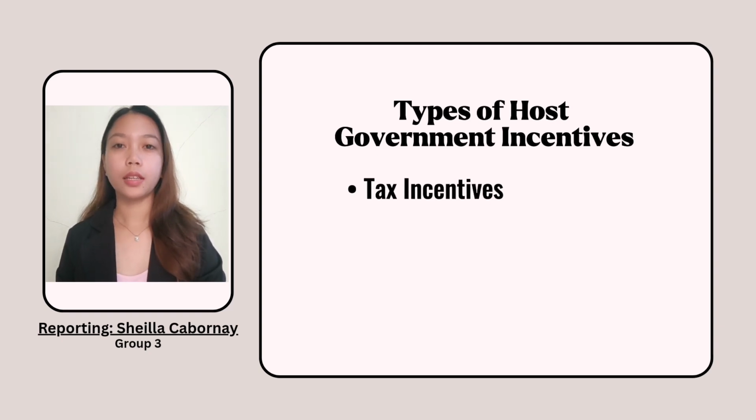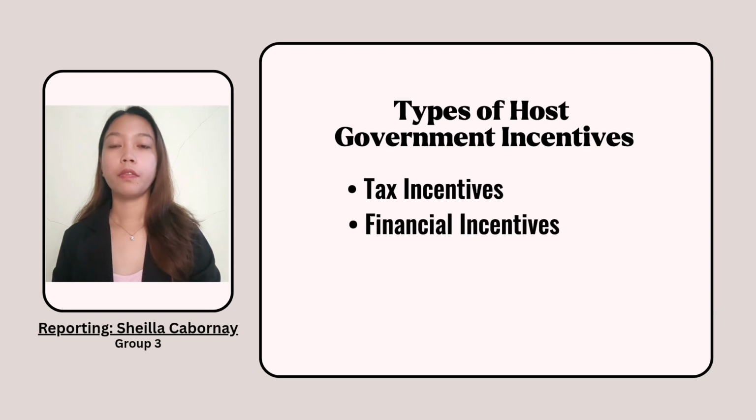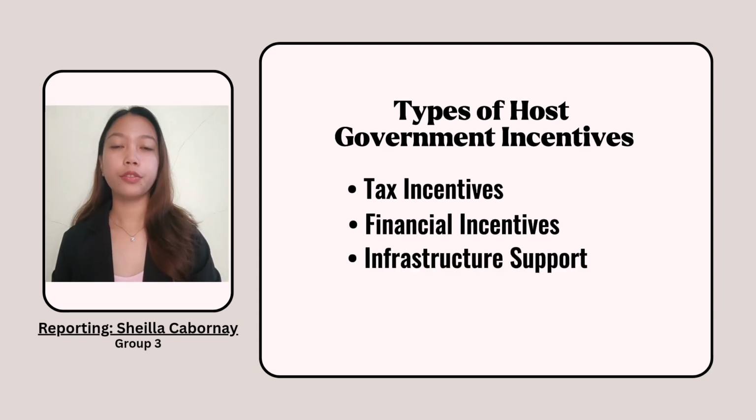First is tax incentives. This is when the host government reduces tax rates to improve profitability for subsidiaries. Example, removal or reduction of tariffs on imports and exports. Second is financial incentives. Governments may provide low-interest loans or grants to MNCs. These direct subsidies help to cover capital, production, or marketing costs. Lastly is infrastructure support. Development of facilities or utilities for project operations, like discounted land or real estate offered at a reduced price or for free.